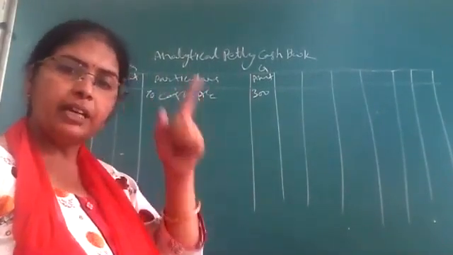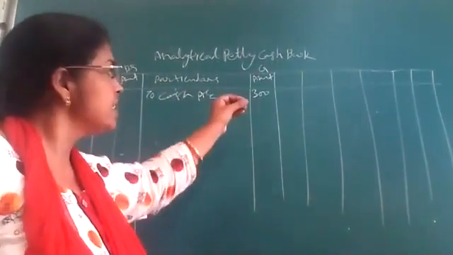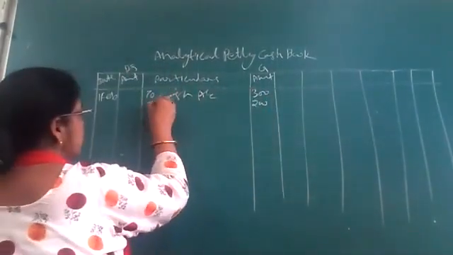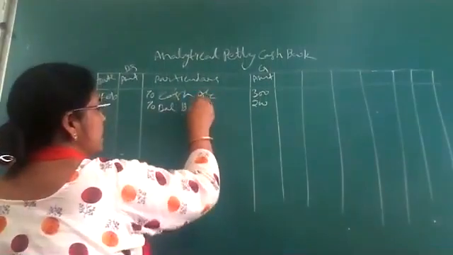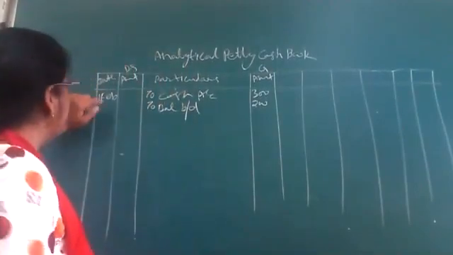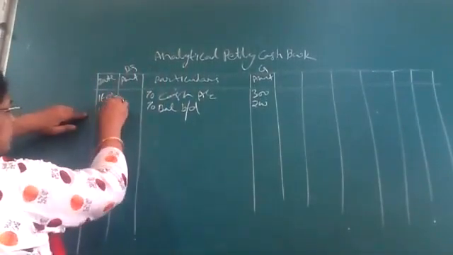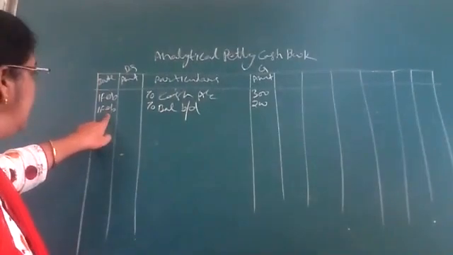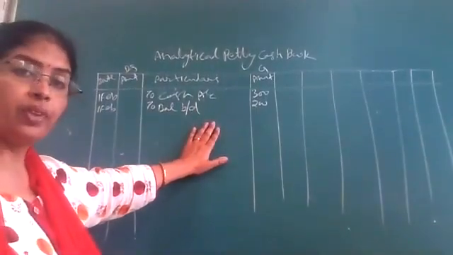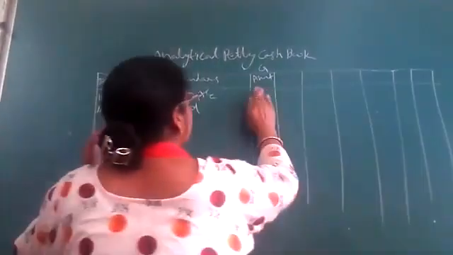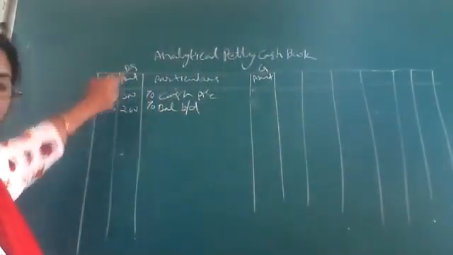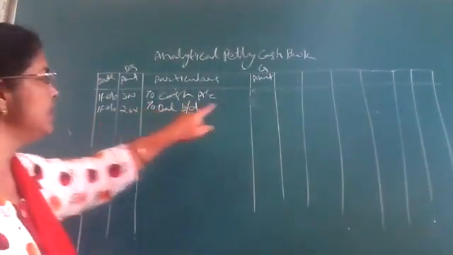That means you make it understood that the rest, 200 rupees, may be the balance. So you will write for yourself 200 rupees to balance BD, brought down from the previous month. The date will be the same, 1st February. It is not given in your question, it will be your own transaction. Now, we have to write in the debit column 300 and 200. So we will write here.